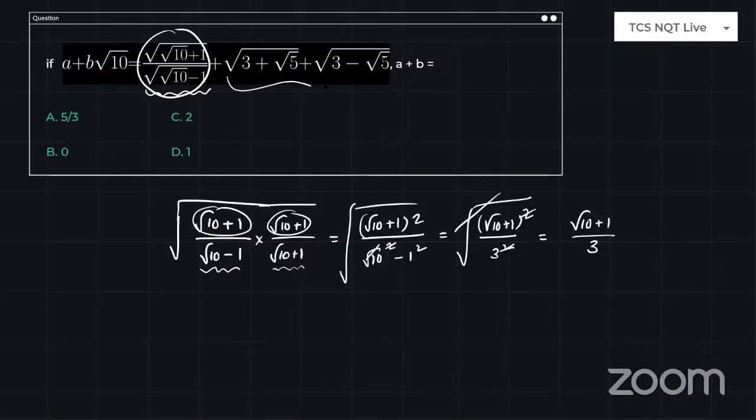Just look into the second term. Whenever you are facing this type of expressions, guys, you have to think a little smarter. So whenever you are coming up with square root of a plus b, square root of a minus b, these type of terms, you have to do x is equal to, for example, I am taking here, x is equal to square root of 3 plus root 5 plus square root of 3 minus root 5, right?